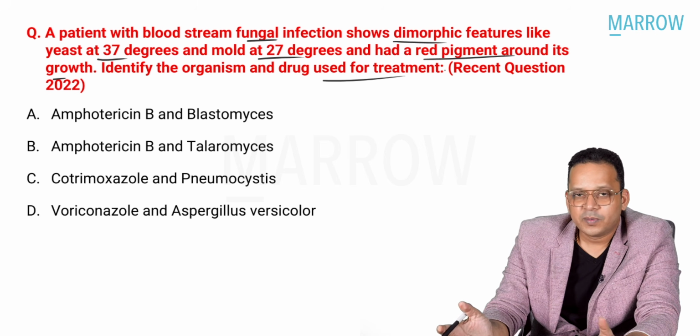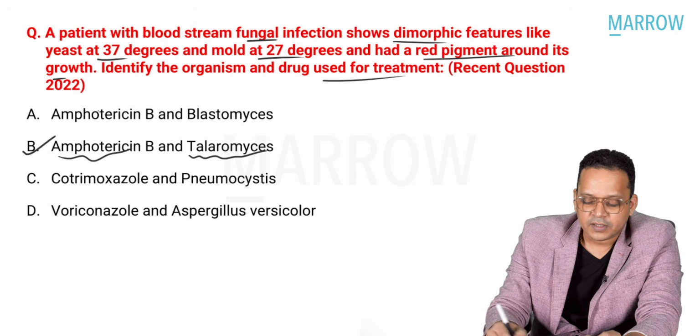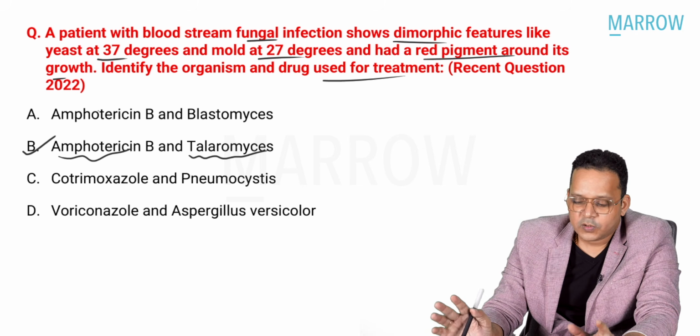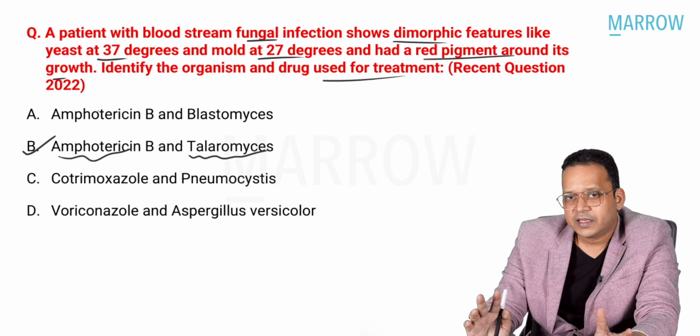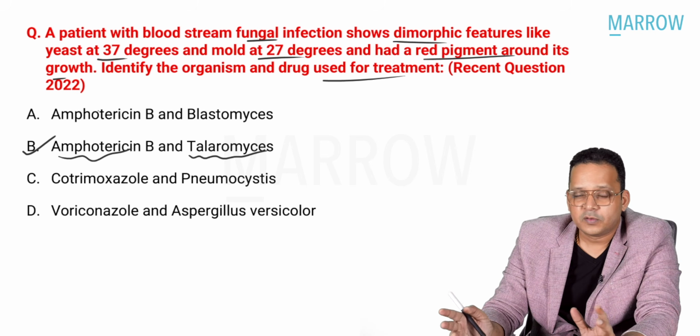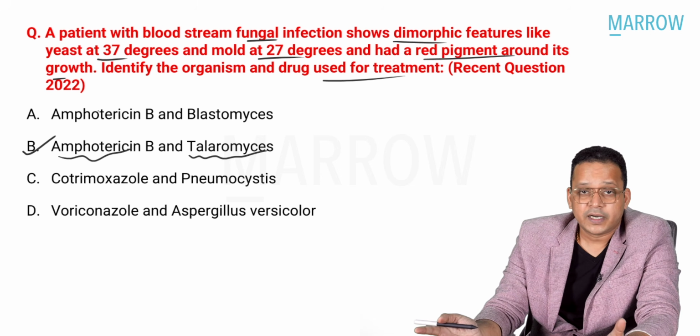So if you look at the microbiological aspect, this fits with an endemic mycosis called Talaromyces, for which the drug of choice is amphotericin B, right? So if you are not able to solve such questions, these are on the difficult side. These are the questions which are integrated, micro and pharma. If you know micro, you have to also know pharma, then only you can give the right answer.